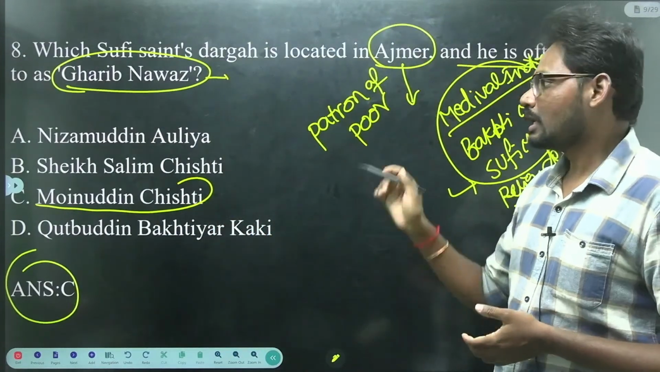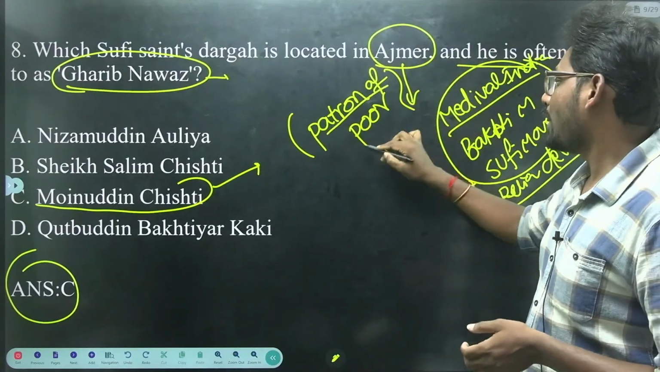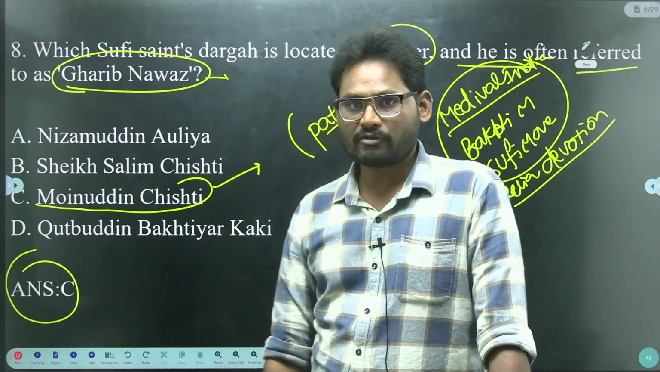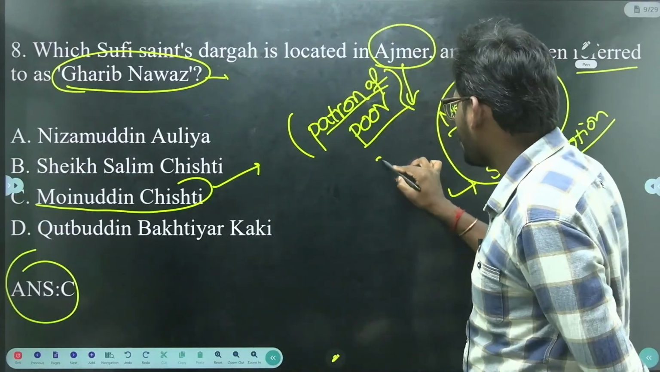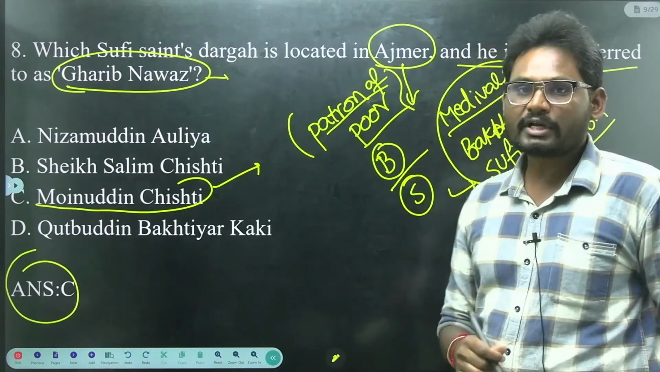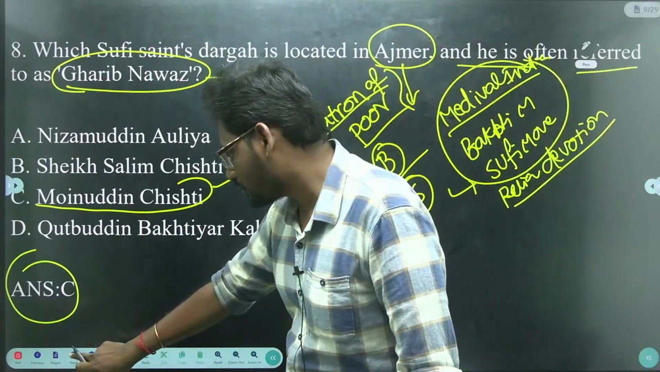Moinuddin Chishti, the Sufi saint, is also known as patron of poor, that is Garib Nawaz. So in medieval India we have Bhakti and Sufi movement, very, very important from our examination point of view. So let us discuss the 9th question.